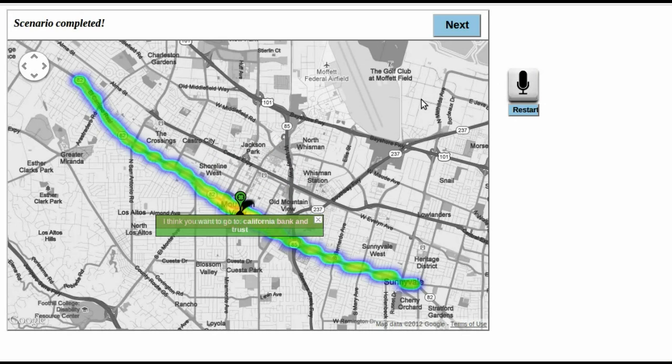Again, you don't have to stick to the expressions I used in this demo. Feel free to use the most natural way to describe the destination as if you were telling it to a friend who doesn't know the place before. Some example expressions might include of, close to, next to, around, not far from, in the vicinity of, and in the neighborhood of. Some example neighborhoods might include Castro City, Moffett Airfield, Moffett Federal Airfield, Downtown, Rengstorff Park, Cuesta Park, Golf Course. That's it. Thanks for your attention, and enjoy doing the HIT.